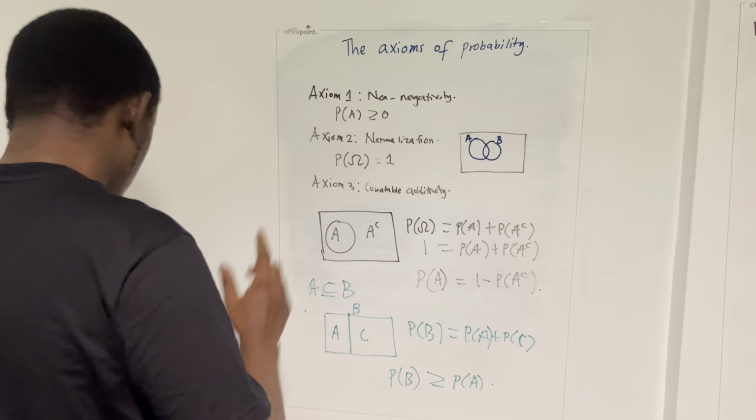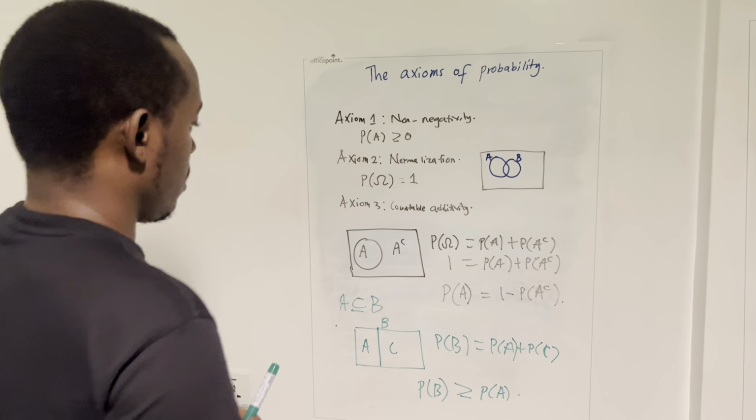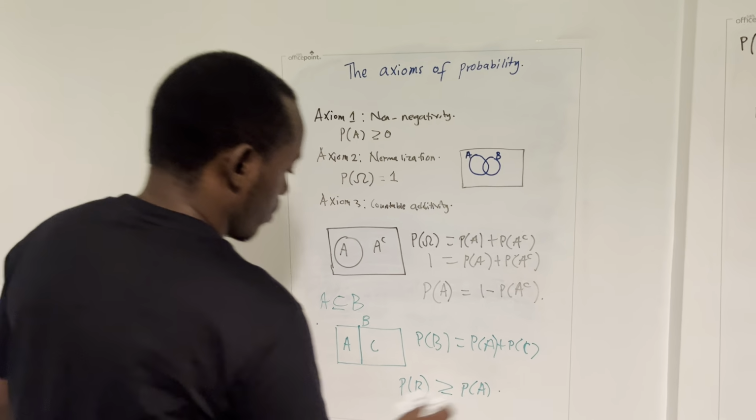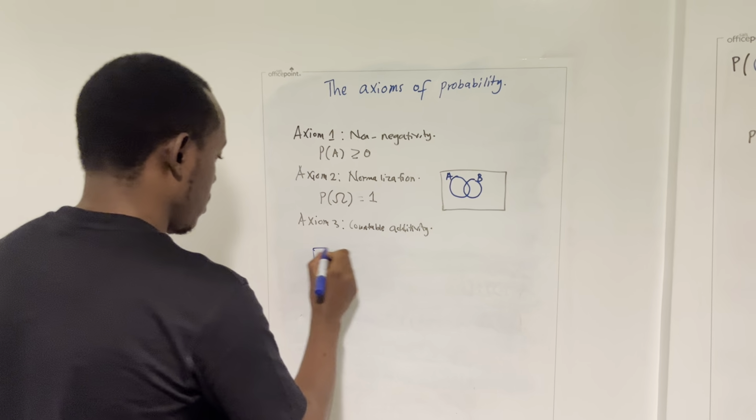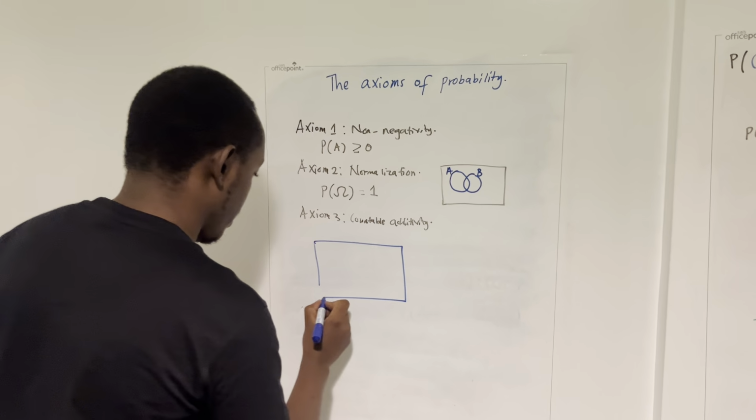One more thing to talk about. I first started by drawing event A for countable additivity and event B. Something I should highlight is that event A and event B in this specific case are mutually exclusive events, but that does not necessarily mean that they are independent.